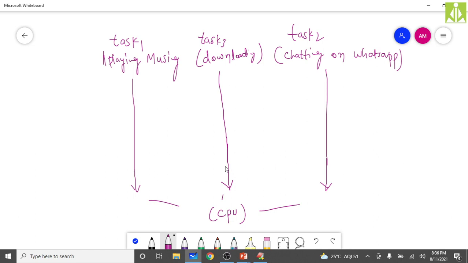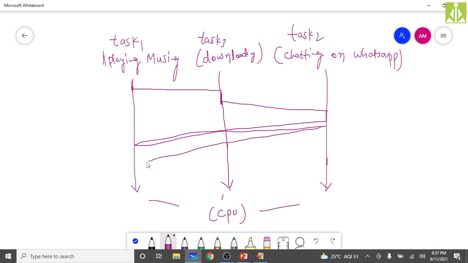as well. So these 3 tasks, how will your computer or your CPU perform them? Let us say it is doing task 1. Then what will it do? It will play some portion of the song, and it will shift to the downloading. Then it will download some portion of the file, then it will go to the chatting. It will send and receive the messages. Again, it will go back to the first. Like this, it will shift between these tasks.